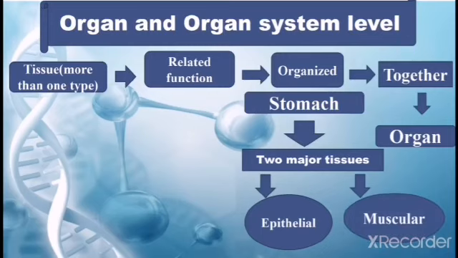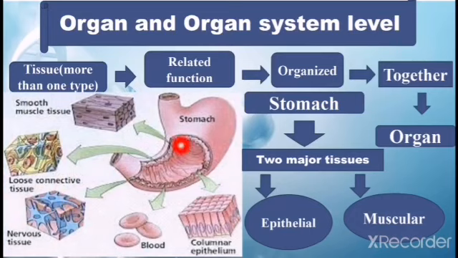Epithelial tissues are present in the wall of the stomach, and they are involved in the secretion of gastric juice that digests the protein. Muscular tissues are also present in the wall of the stomach and are involved in the contraction and relaxation of the muscle in the stomach wall. In this way, they mix the food in the stomach.